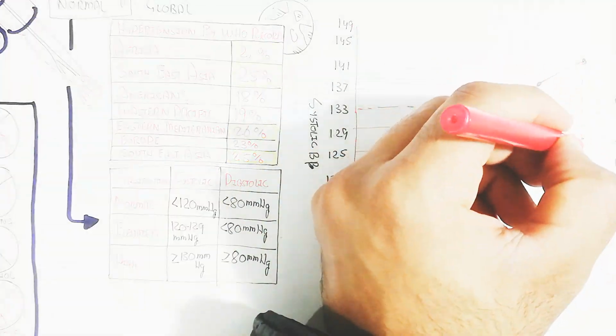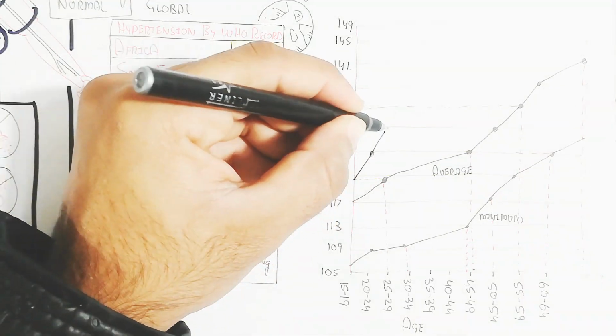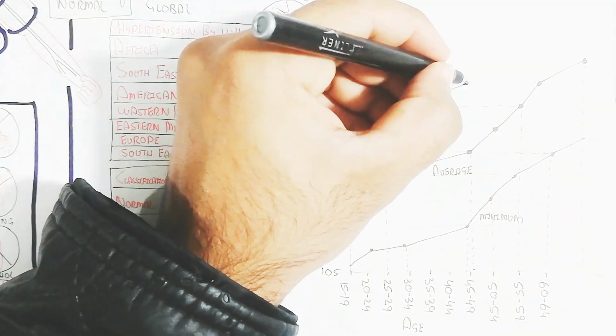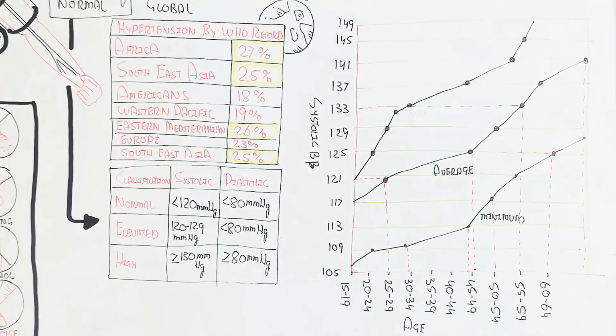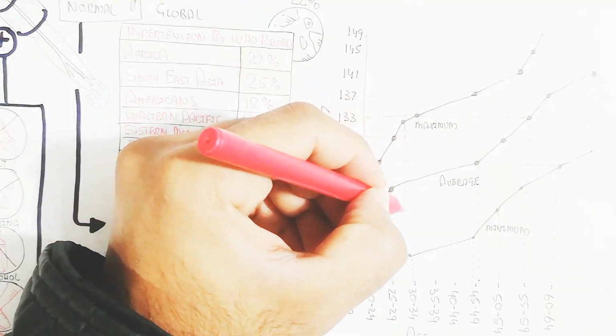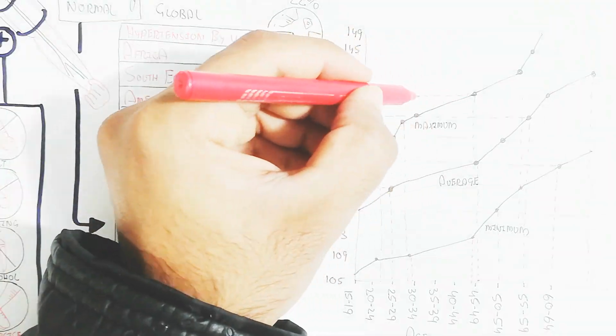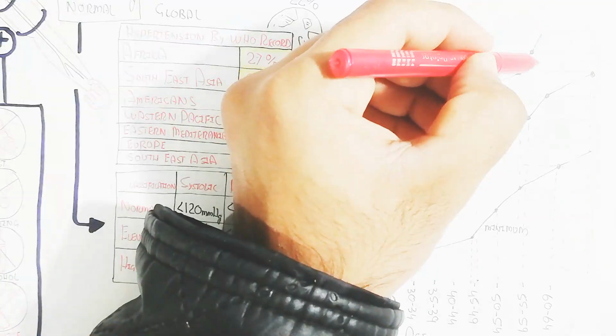This is the systolic blood pressure, 133, with the passage of age. When age increases, this is the average blood pressure, but hypertension will lead to a further increase. The maximum blood pressure is here, which you can see is 154, on the basis of age.